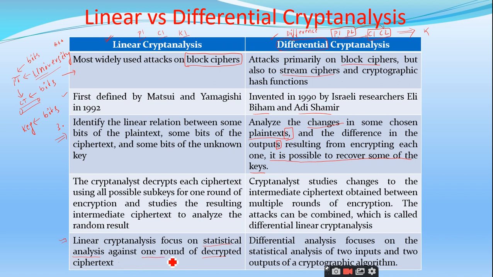What do you mean by round? Any idea? Previously we have discussion on this round also. Where we have seen this round concept in cryptography.